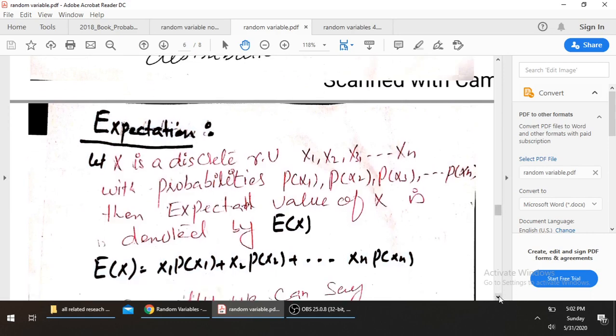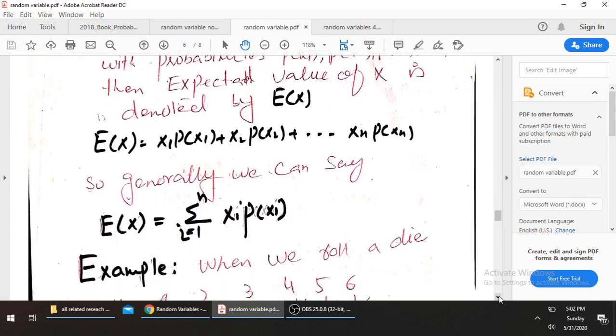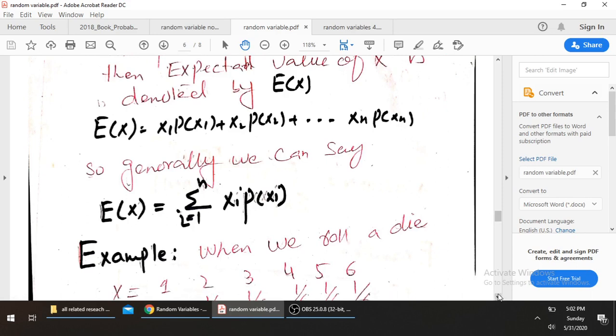And by definition, we can write it as the sum of the product of each variable with its respective probability. This is basically the definition of expectation. The expected value of x is known as the mean of the variable. Now let's discuss it.